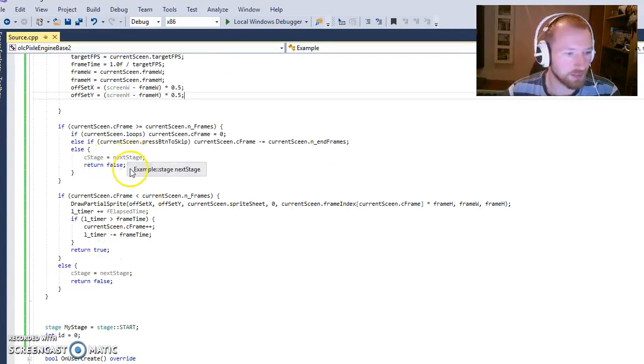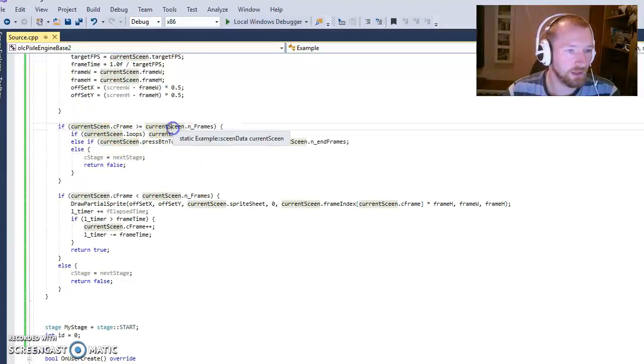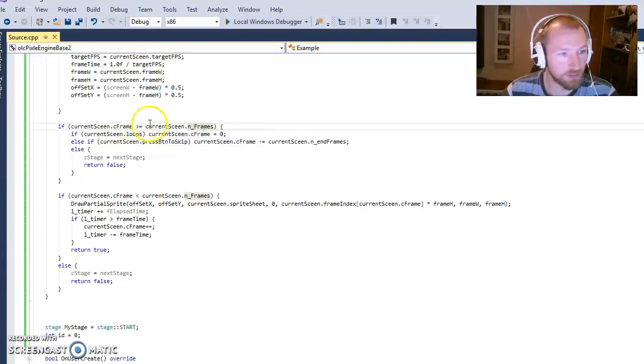Now, what we do here is we say, okay, if we are currently at the last frame in the system, current frame, number of frames, or above for some reason, we shouldn't be able to, but better safe than sorry. Then if this thing loops, we just start over.